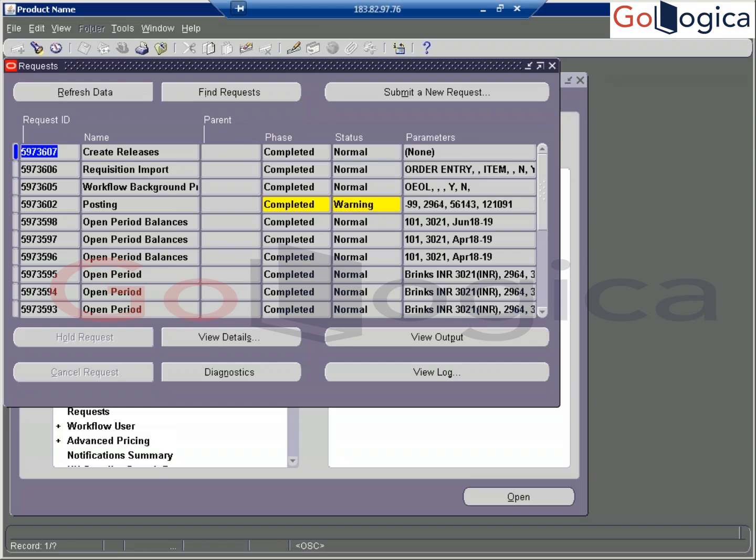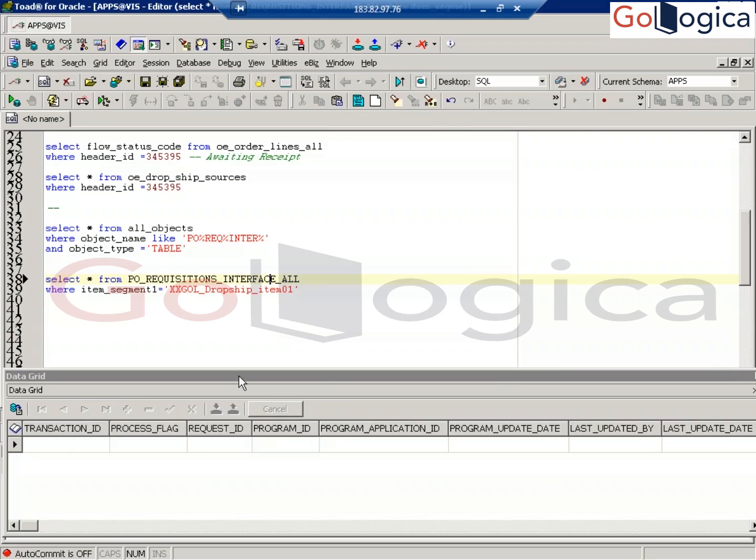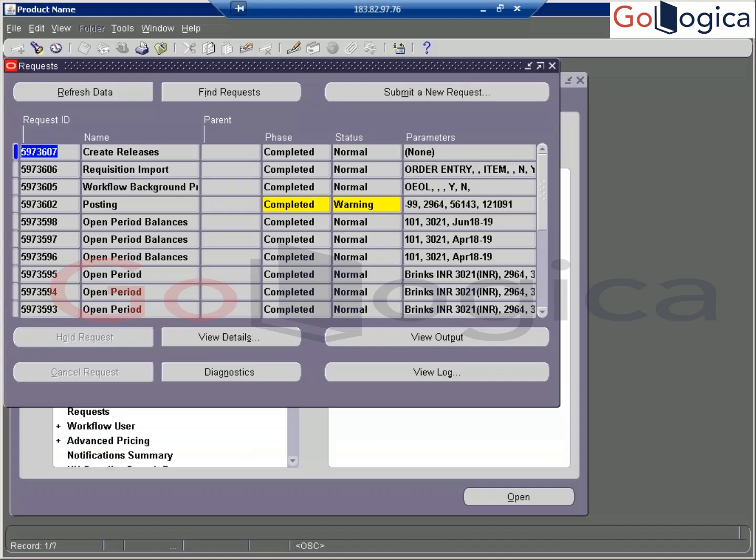It's going to release. Now you can find your requisition. Now you can see the data in here. Oh no, it has already purged the data. Purged means it's deleted. It's completed, right? It's a fraction of seconds. The data is moved into interface tables, and in a fraction of seconds it is going to create the requisitions.